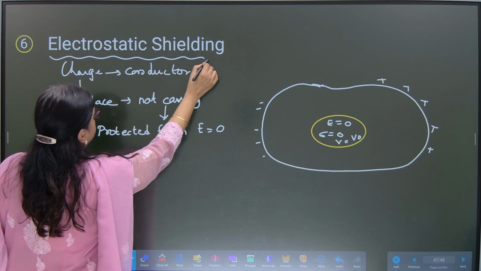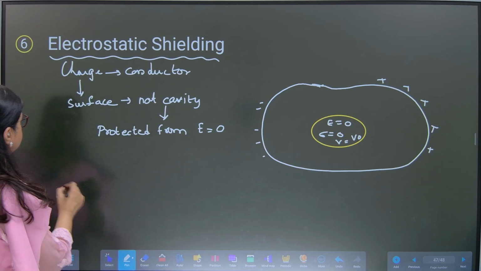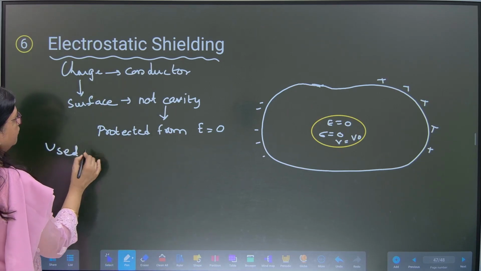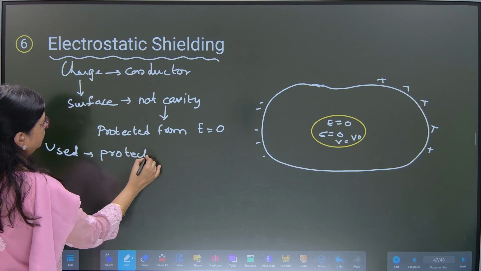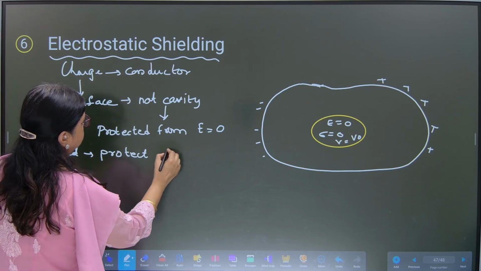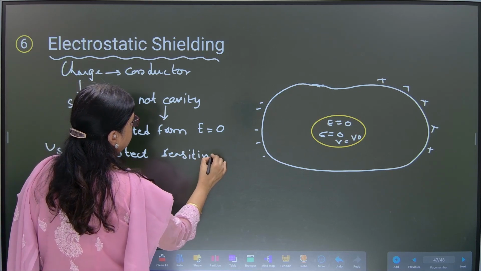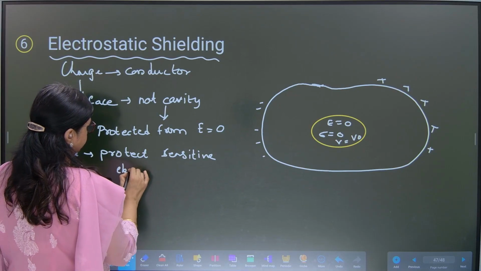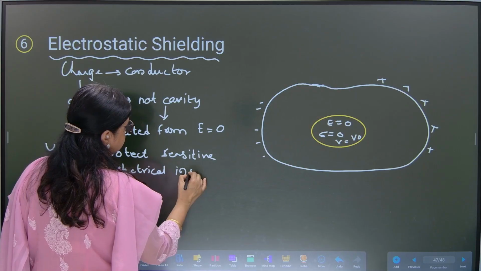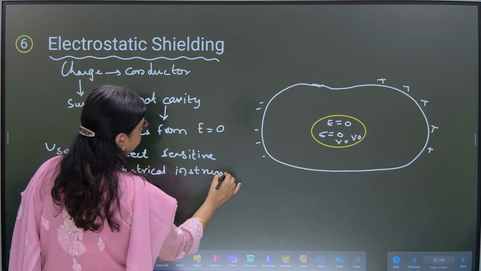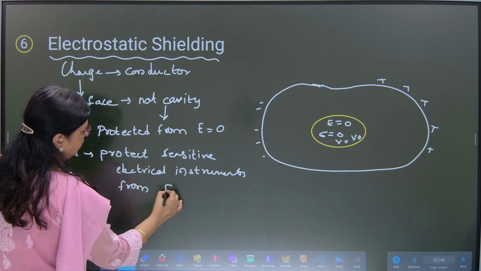So this phenomenon in which the cavity is protected from the electric field is called electrostatic shielding. And for what is it used? It is used to protect some sensitive electrical instruments from the electric field.